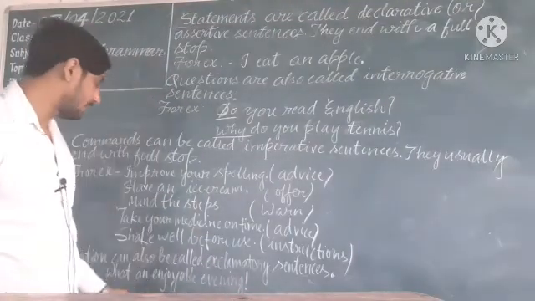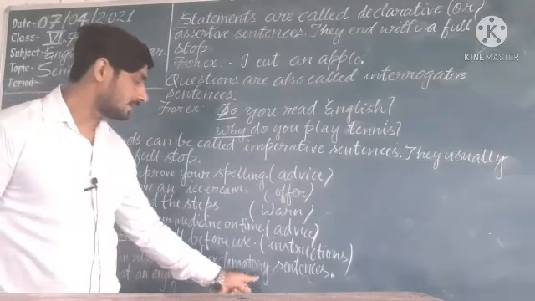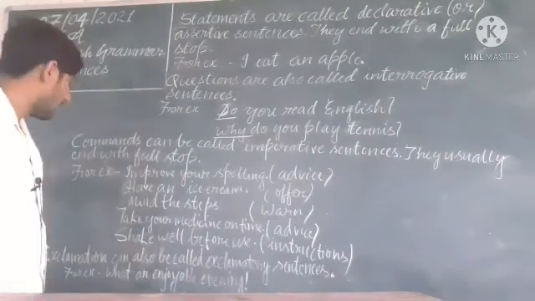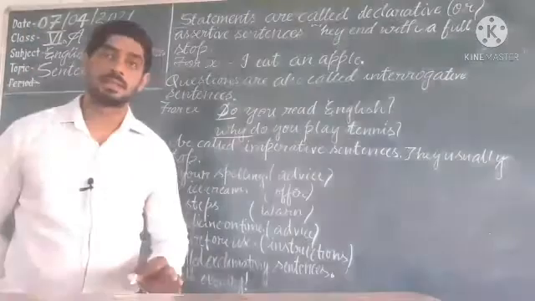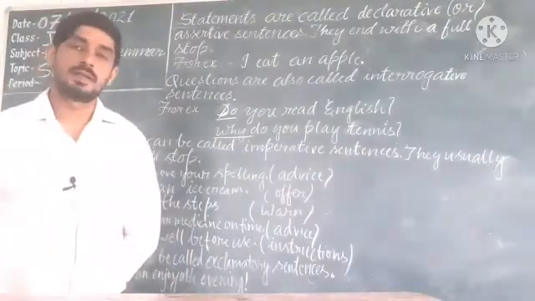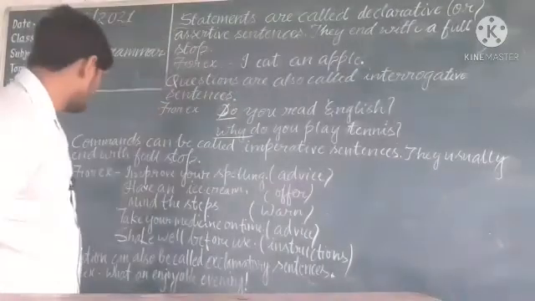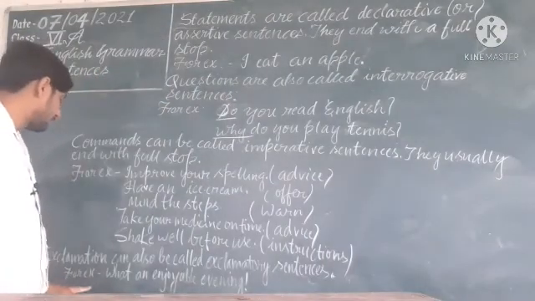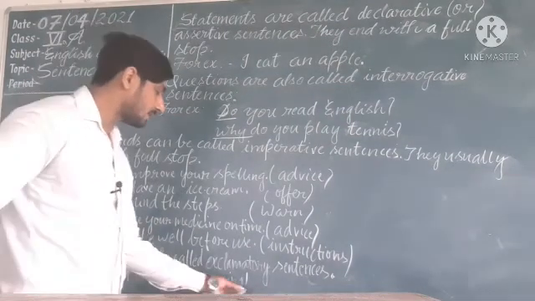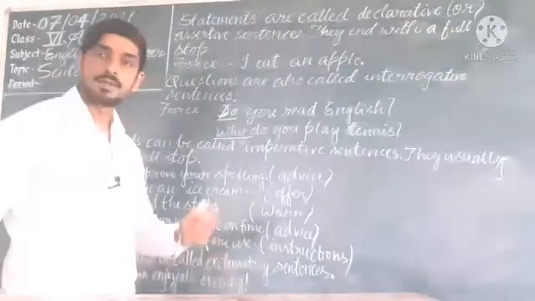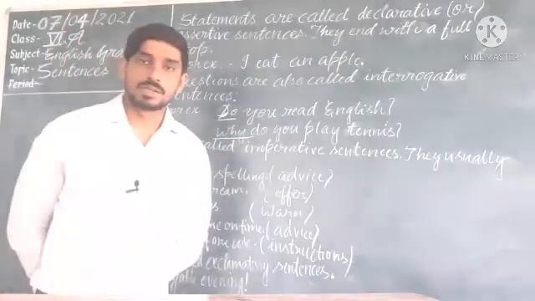Next one is exclamation. Exclamation can be called exclamatory sentences, and you know that exclamatory sentences end with an exclamation mark. Understand? Exclamation mark. So here you are getting the example. For example, what an enjoyable evening. Marks of exclamation you are getting here. So I hope that you have understood all this clearly.